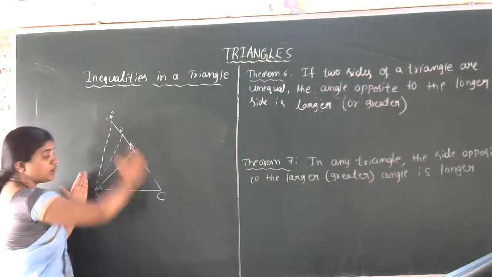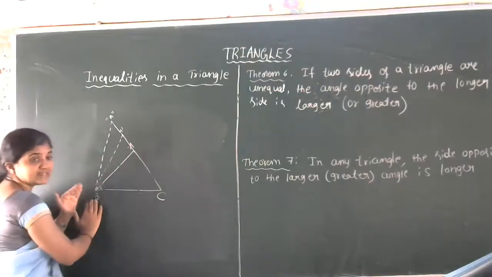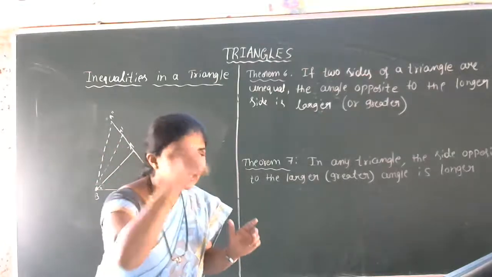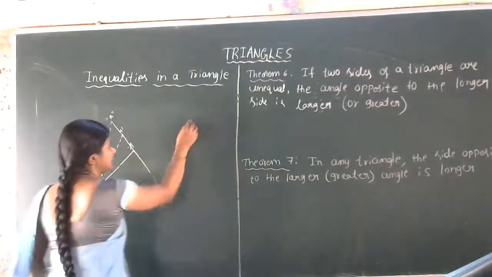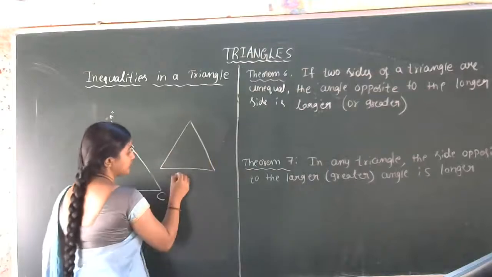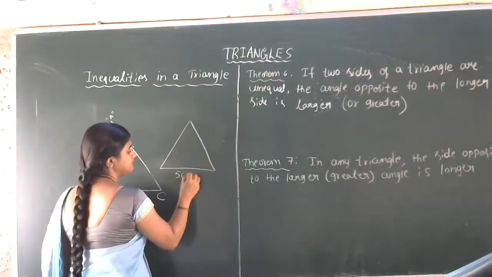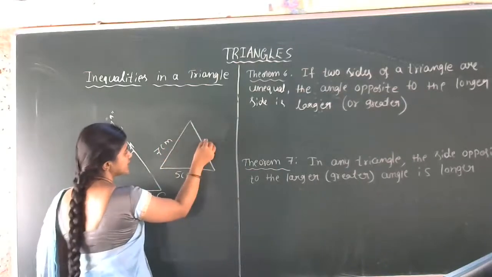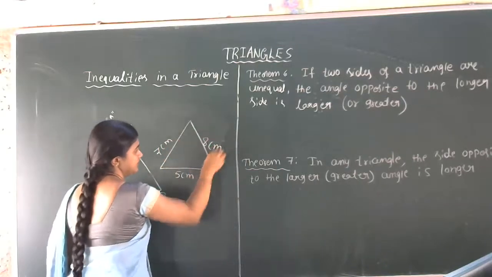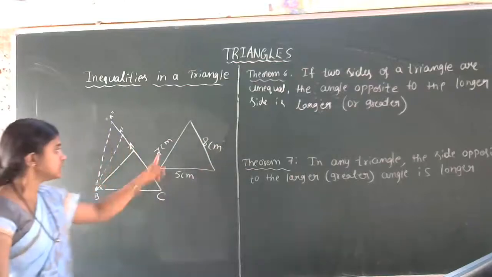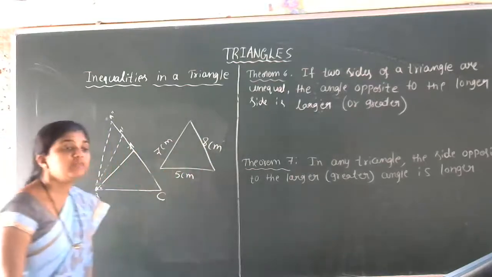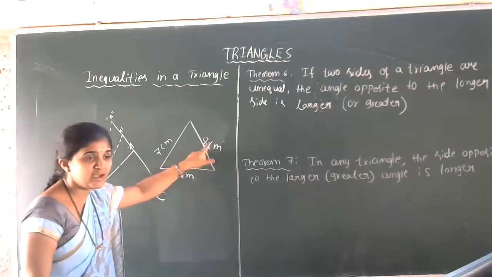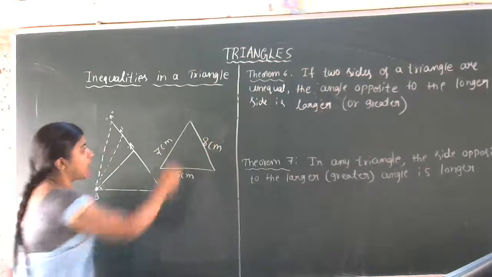Always the angle opposite to the longer side is larger. Here we have to discuss one property of the triangle. For example, in a triangle, if this one is 5 centimeter, this is 7 centimeter, then this is 8 centimeter. Now you just observe: this is 7, 5, 8. Which side is greater here? The greatest side is 8 centimeter.